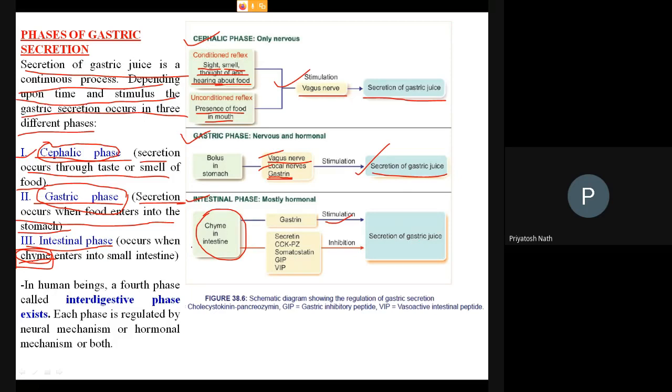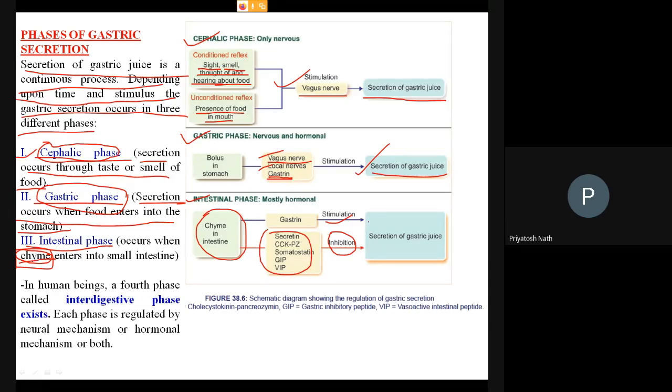But after some time, what happens? The same food in the intestine stimulates the production of secretin, then cholecystokinin, somatostatin, GIP, and VIP. These substances are basically inhibitory in nature. Inhibitory means they will inhibit the secretion.